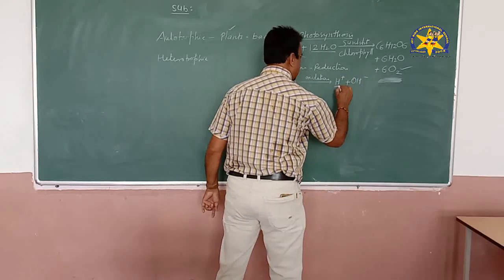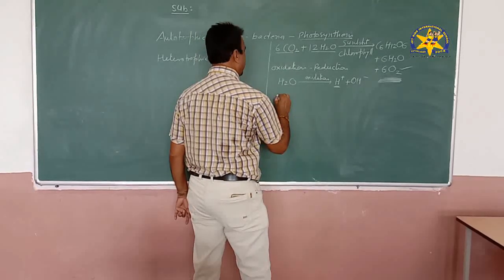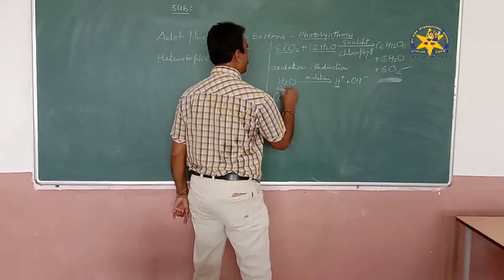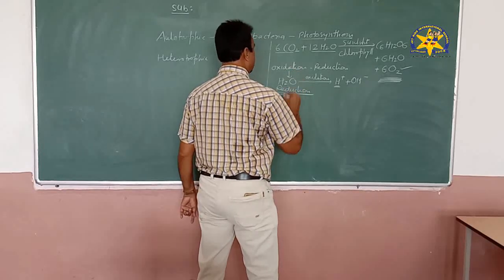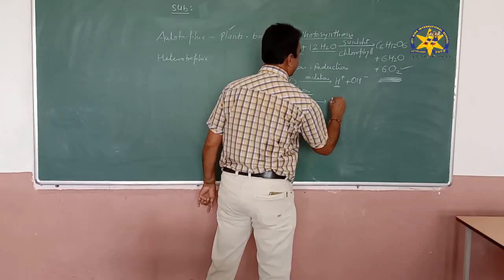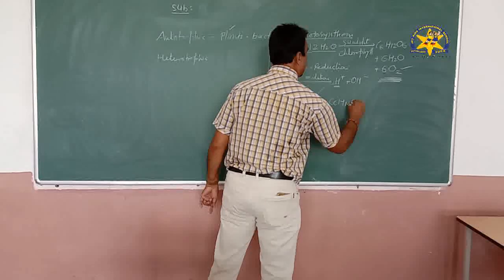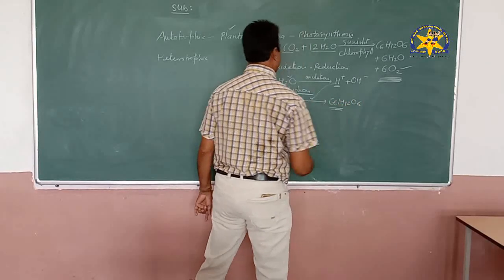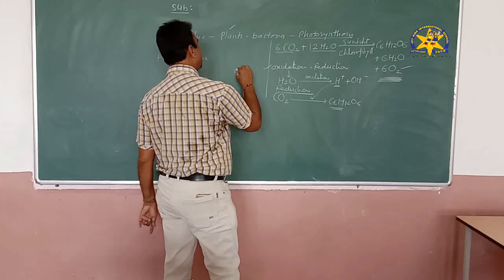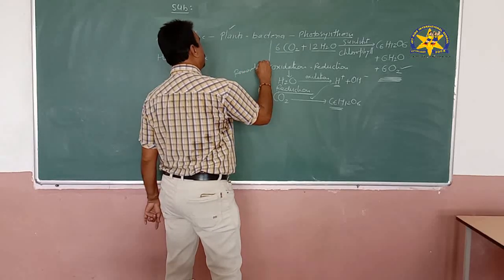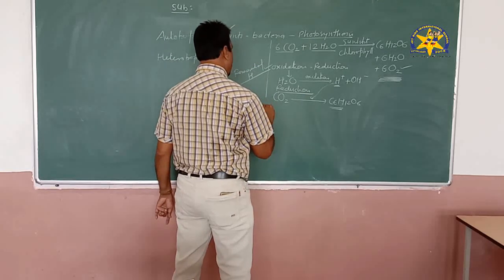Now the H which is removed is consumed by carbon dioxide, which is the reduction process. This is the oxidation process, and for reduction, hydrogen will be added and there is a formation of water molecule. Because we define oxidation as removal of hydrogen, and addition of hydrogen is reduction.